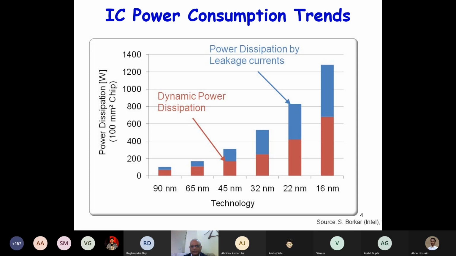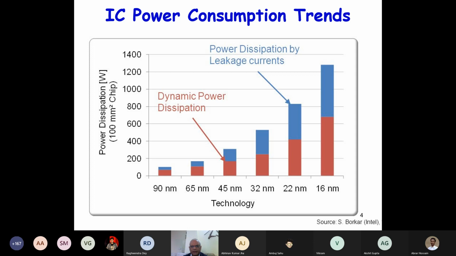The technology changed direction, and from that day onwards we had dual core, quad core, and so on. Rather than having a large processor with high clock speed, we said let us operate at lower clock speed with multiple processors on the same chip.